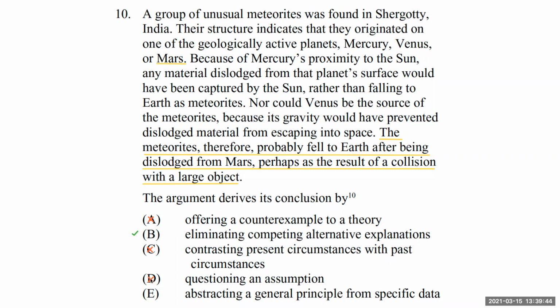We're saying, oh, this is specifically Mars. And the data would be the meteorites being found, and then based off of what we know of Mercury, Venus, and Mars, that probably could be data. But again, we don't really have a general principle that we are abstracting or concluding. So B would be the best answer for this question.